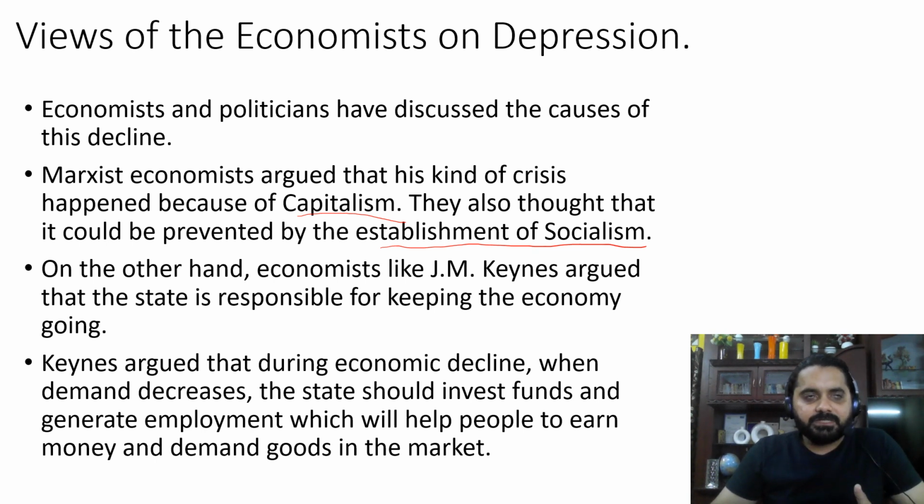Now, what is capitalism? Capitalism is where freedom and liberty is given to private people to set up businesses, enterprises, factories and all. That is called capitalism, where liberty is given to private people to come up with new ventures and business opportunities. So the Marxists blamed capitalists and capitalism for this economic decline, and they also said that this could have been prevented. This economic depression could have been prevented if socialism had existed.